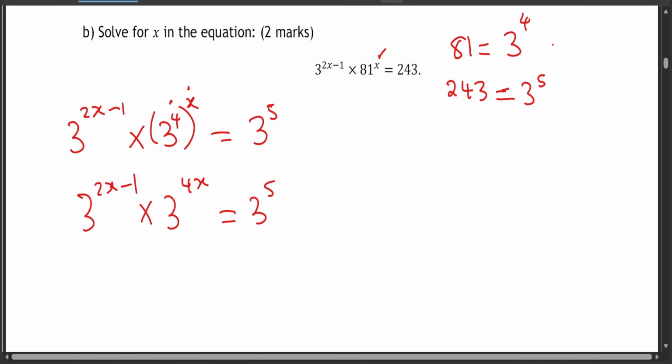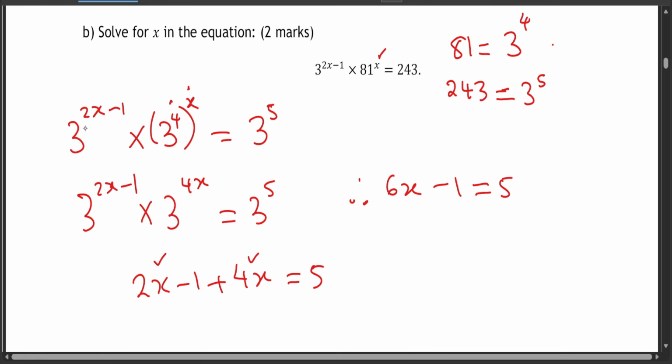Now, since the bases are the same, what do you normally do to the powers? You add the powers, and therefore you're going to take 2x minus 1 plus 4x is equal to 5. Okay, now 2x plus 4x is going to give you 6x minus 1 is equal to 5. Minus 1, I'll bring it to the other side, it's going to be 5 plus 1, which is 6. 6x equal to 6, divided by 6. Divided by 6, x is therefore equal to 1.